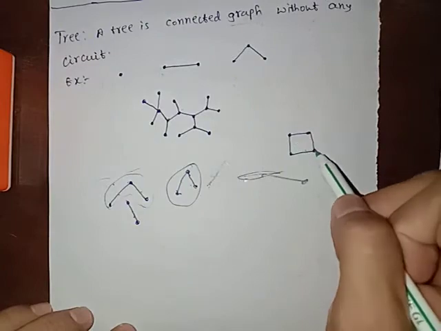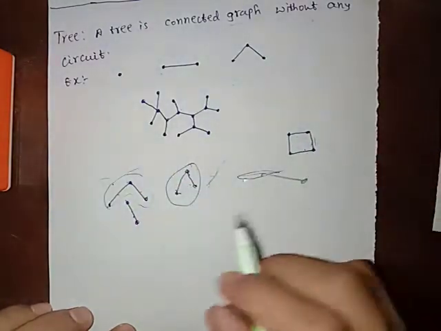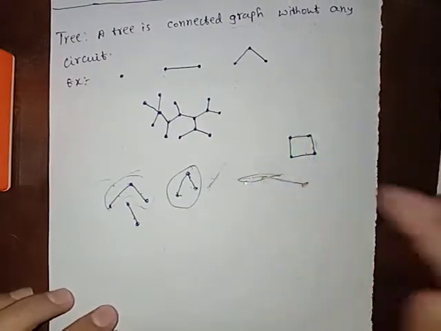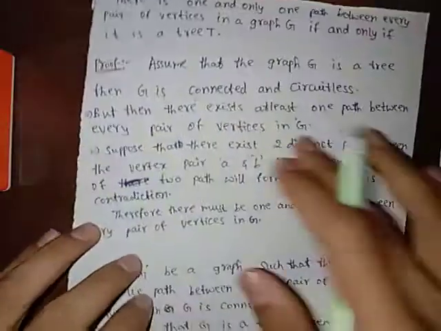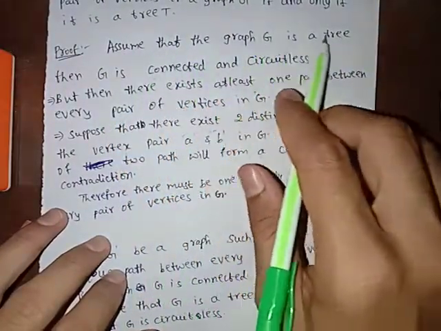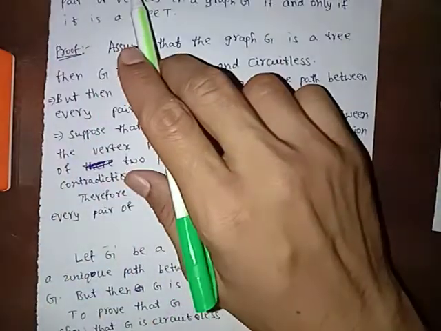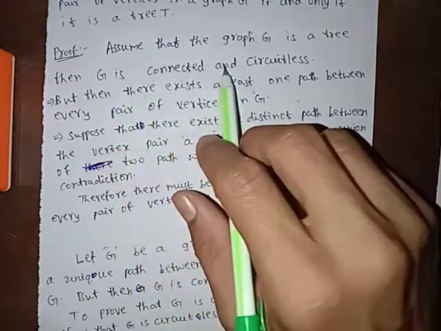If we join this way, it becomes a circuit. Now assume that graph G is a tree. G is connected and circuitless.